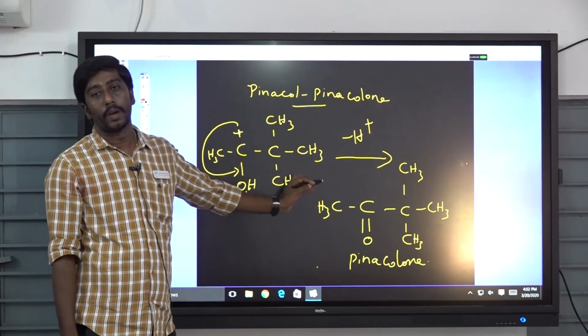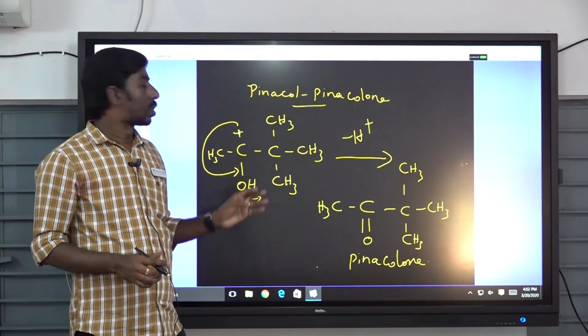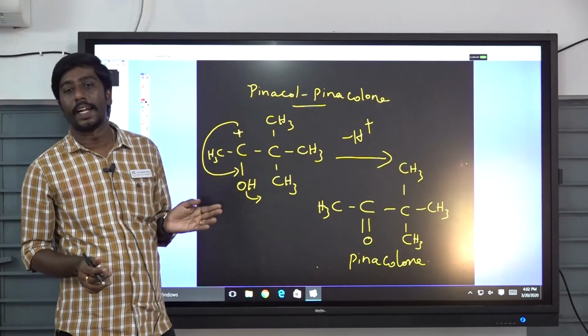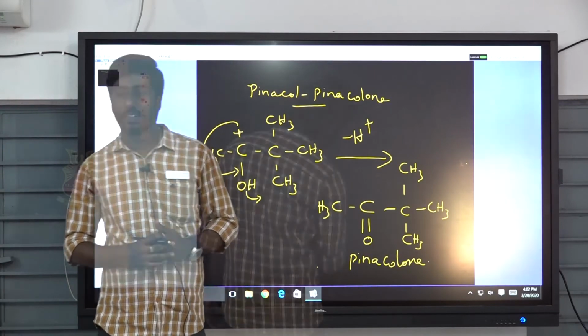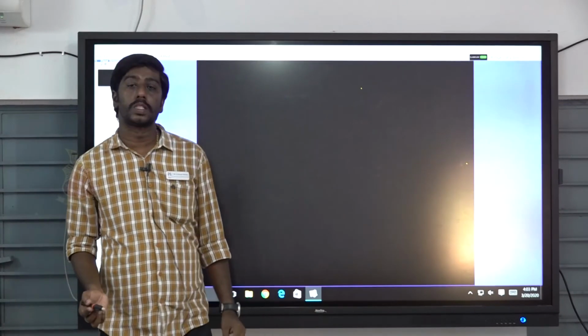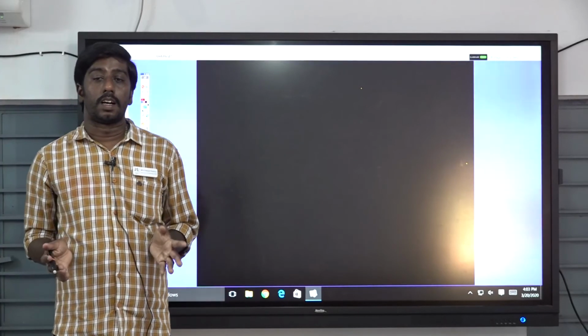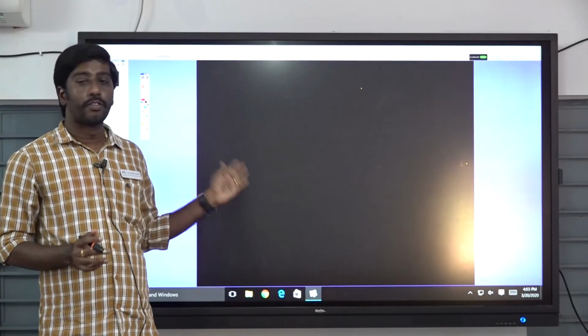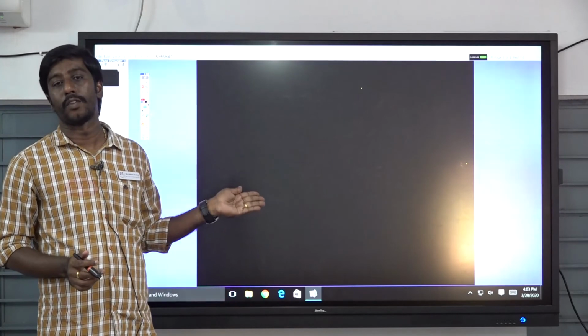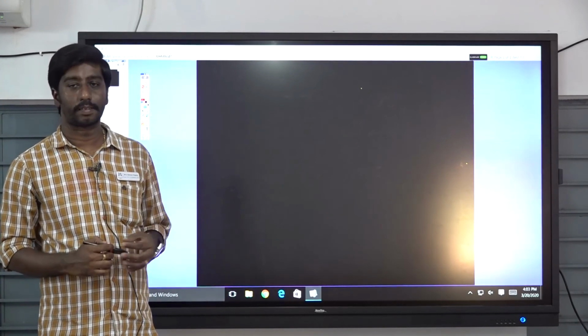This pinacol-pinacolone rearrangement is used in the synthesis of ketones. The applications of the pinacol-pinacolone rearrangement are, first, the synthesis of ketones, and second, the synthesis of pinacolone and aldehyde groups.